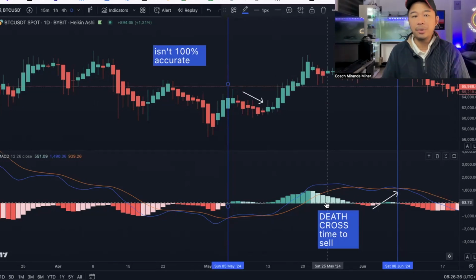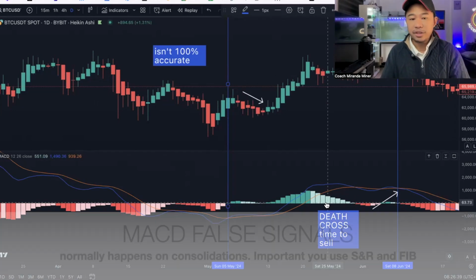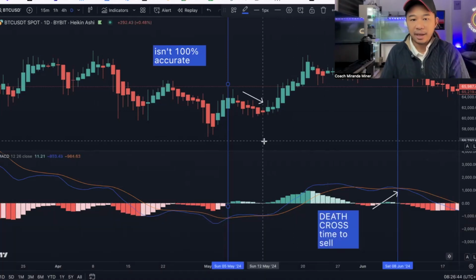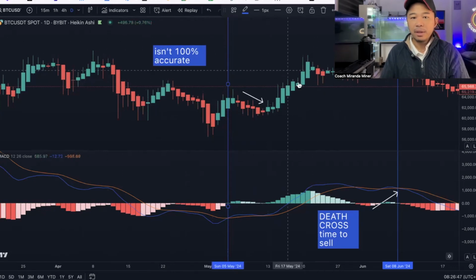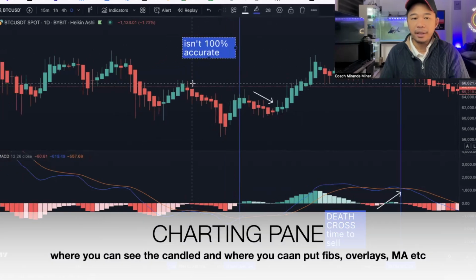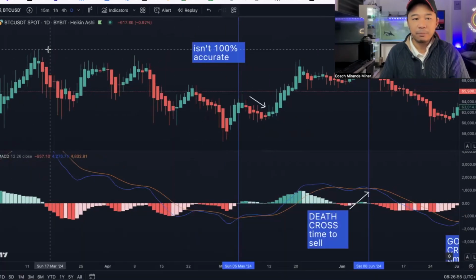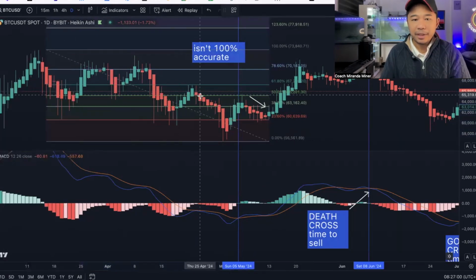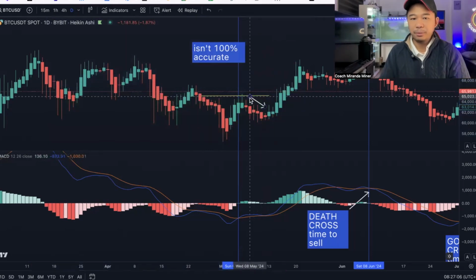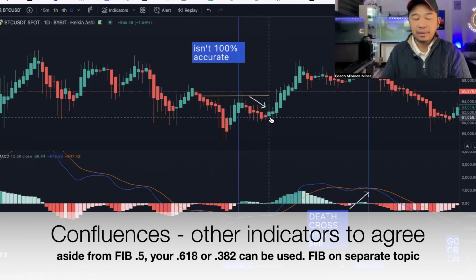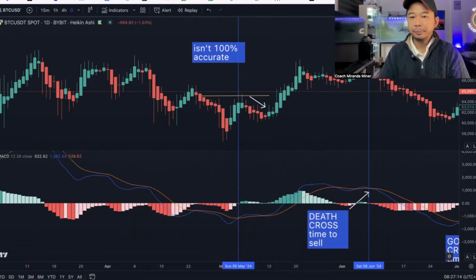This is obviously because there are times that MACD can throw false signals. It's still important that you combine MACD with other confluences such as your support and resistance and Fibonacci, which are your trend lines above here in the charting pane. This is an oscillator pane. This is a charting pane. In the charting pane, you can add a couple of indicators like Fibonacci, which I will discuss in a separate topic. Here you will notice that there was a correction in the price at the 0.5 or 50% of the Fibonacci, and on that correction line, the price regressed. So this is even though there was a golden cross.